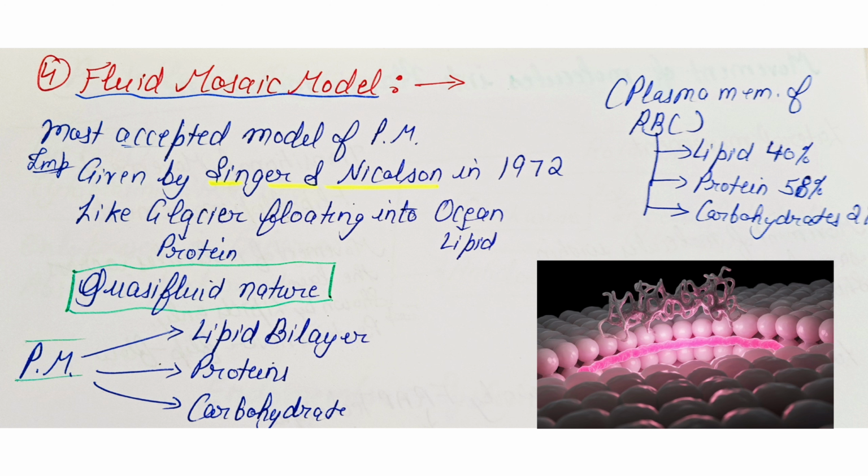According to them, the plasma membrane has a quasi-fluid nature. It means that the plasma membrane is dynamic and there is free movement of the proteins. The quasi-fluid nature of the plasma membrane is attributed to lipids. The membrane has three components, that is lipid bilayer, proteins and carbohydrates.